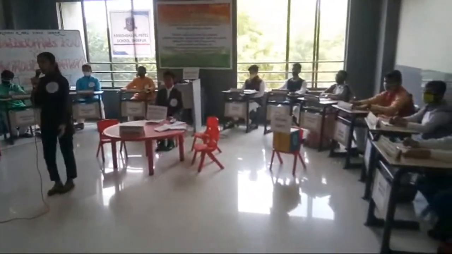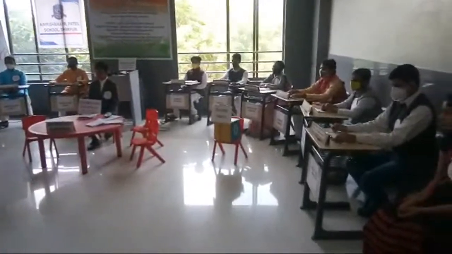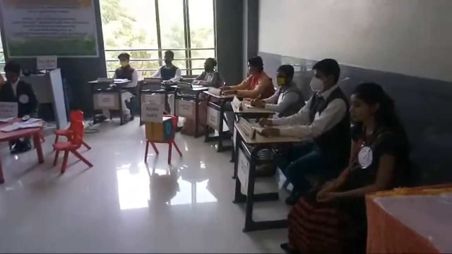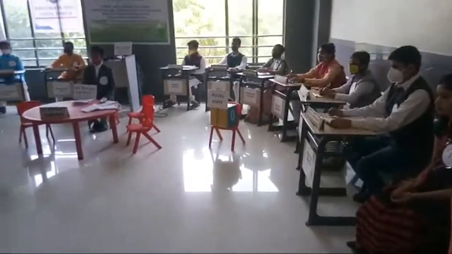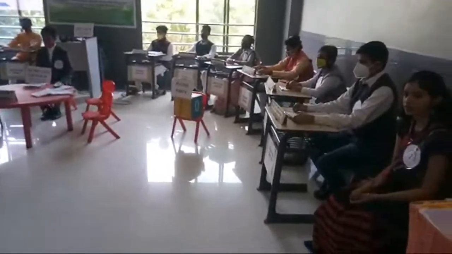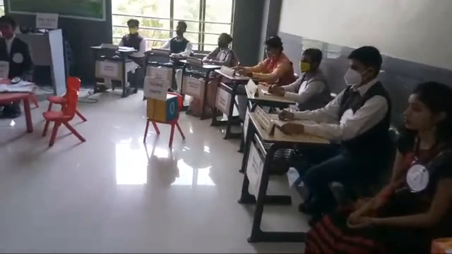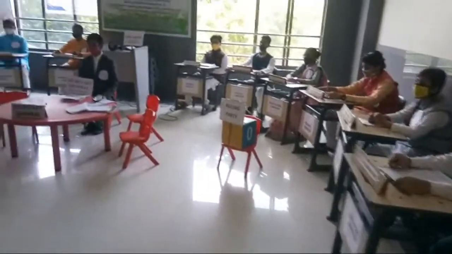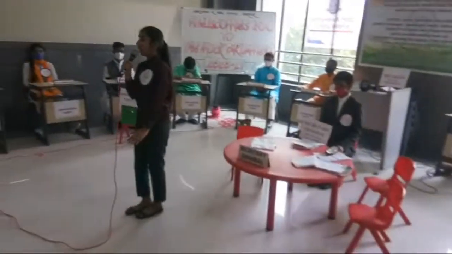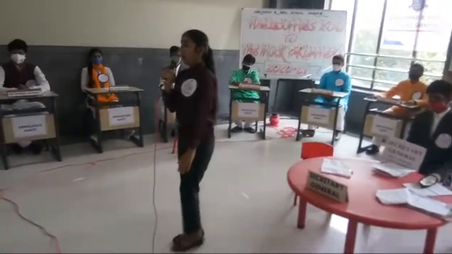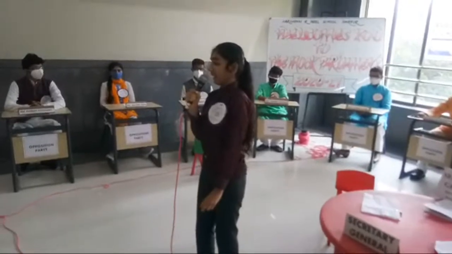Rajya Sabha. Rajya Sabha is known as the upper house, second house, council of states, and the permanent house. Let us know about the qualifications for being a member of Rajya Sabha. The person must be a citizen of India. Minimum age required is 30 years. The person should be mentally sound and not be bankrupt. Office of profit should not be there.